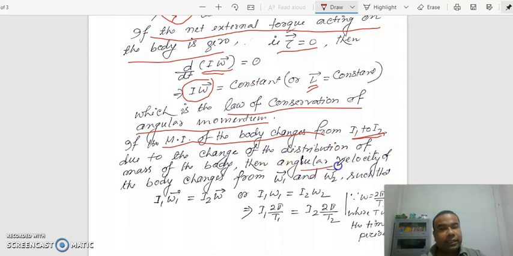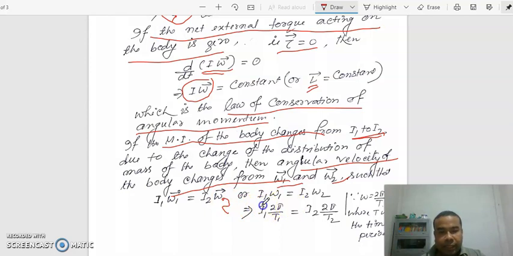So angular velocity changes from omega 1 to omega 2. Ultimately we can write I1 omega 1 equal to I2 omega 2.